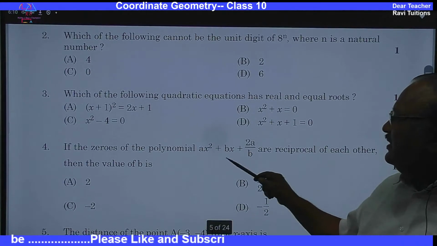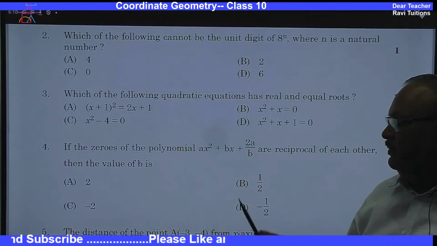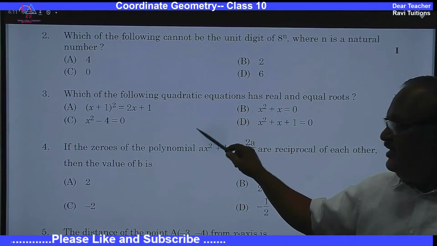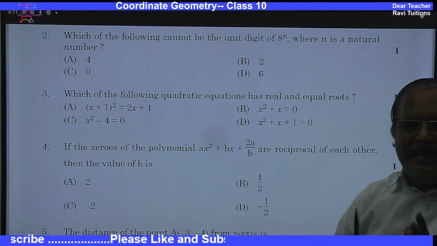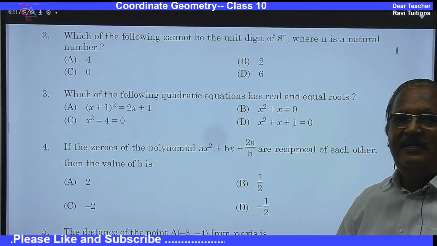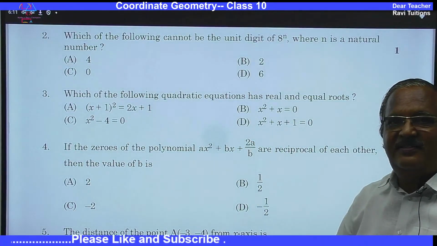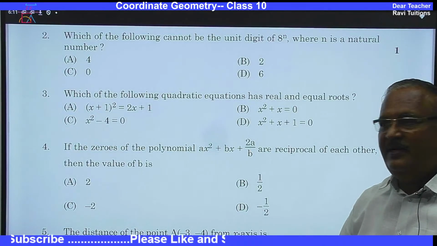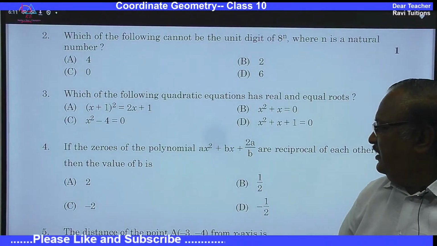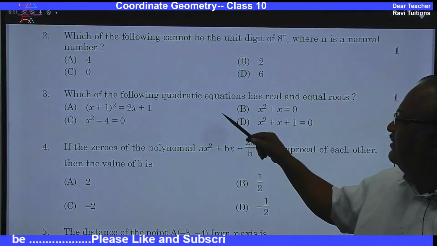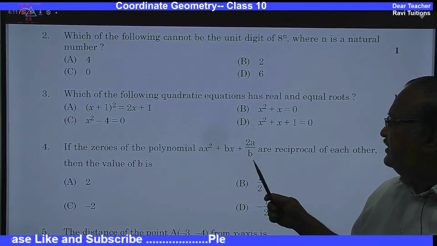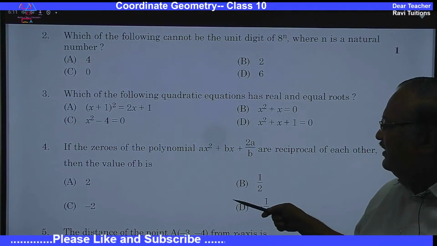Now the fourth one is not a quadratic equation, it is a polynomial: zeros are reciprocals of each other. Quadratic equations and polynomials work almost parallelly. The difference is the equal to sign. A quadratic equation is an equation, so an equal to sign will be there, whereas a polynomial is only an algebraic expression. Let us work out polynomials and this one simultaneously. Both types of questions are very, very important.